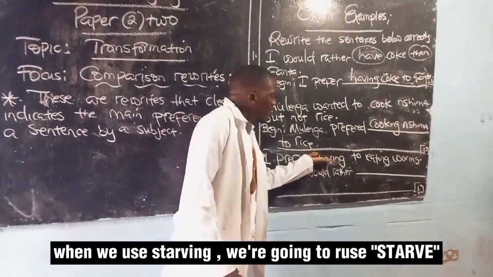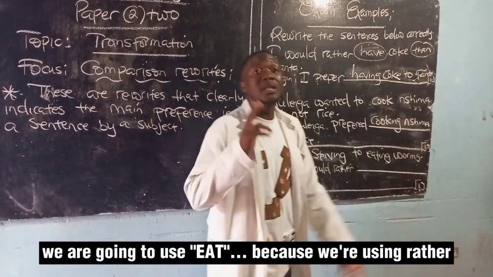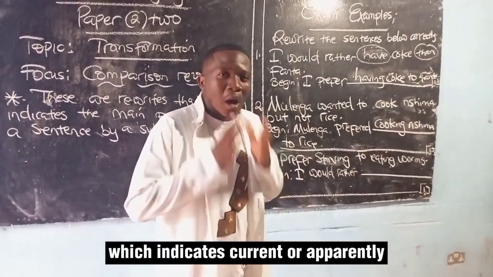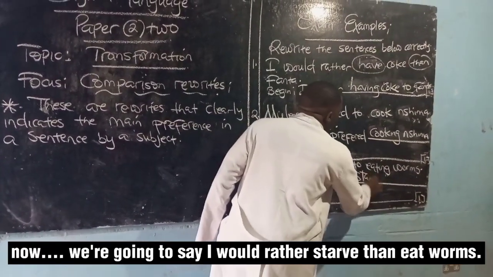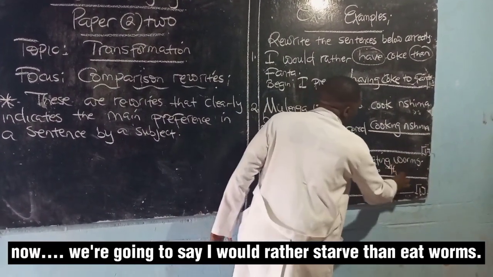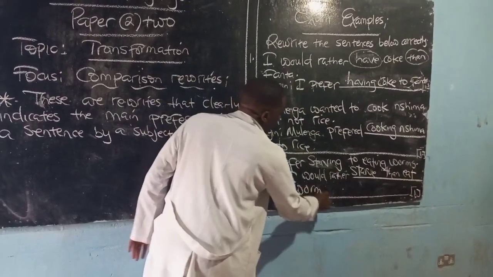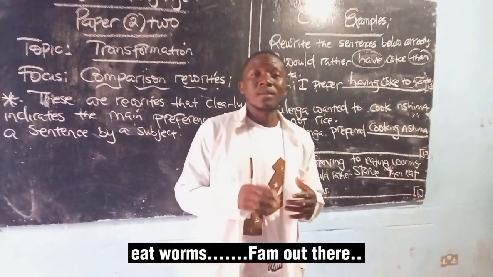When we use starving, we're going to use starve. When we use eating, we are going to use eat, because we're using rather, which indicates currently or apparently now. We're going to say I would rather starve than eat words. I would rather starve than eat words.